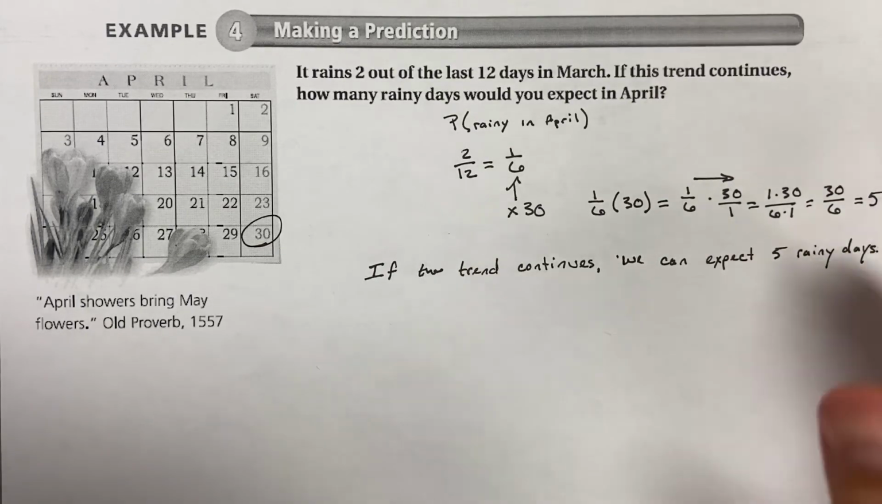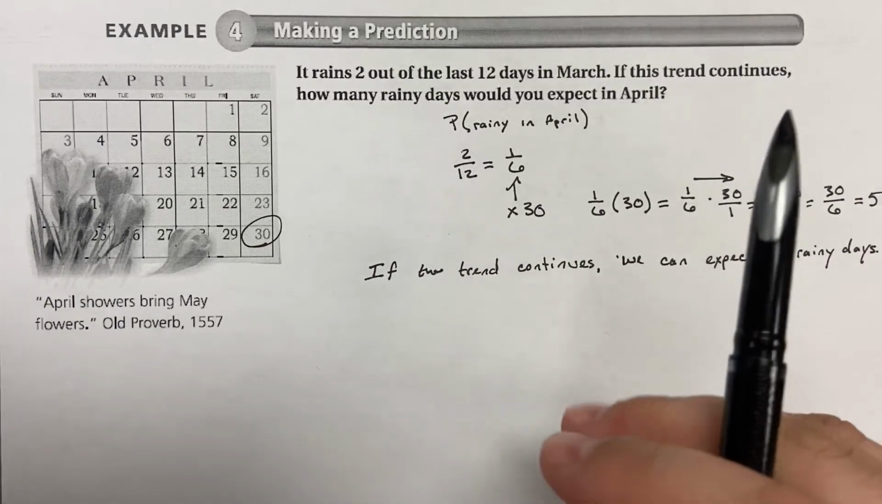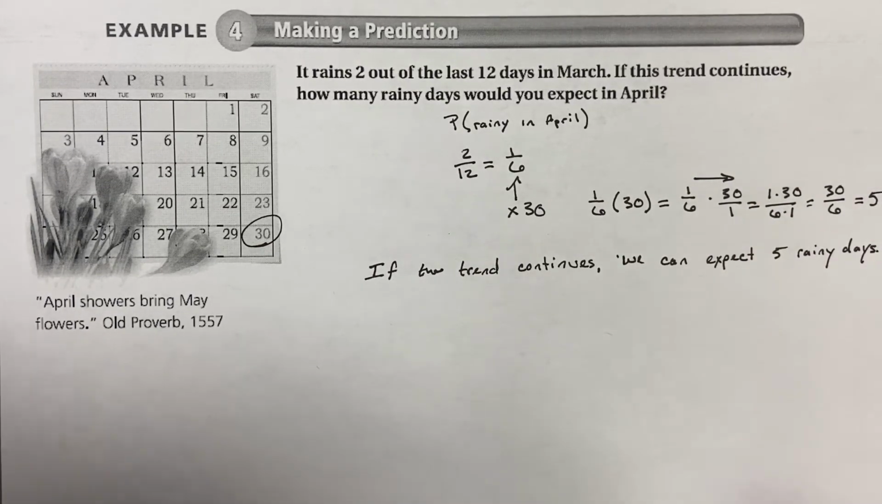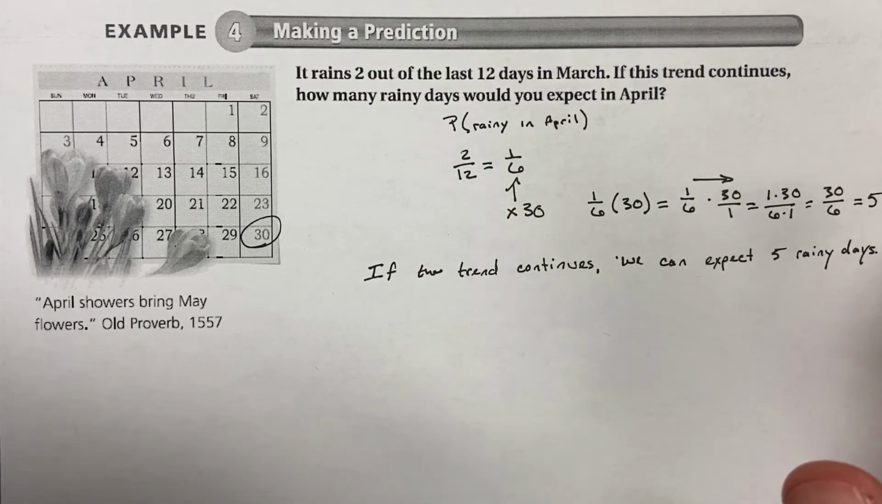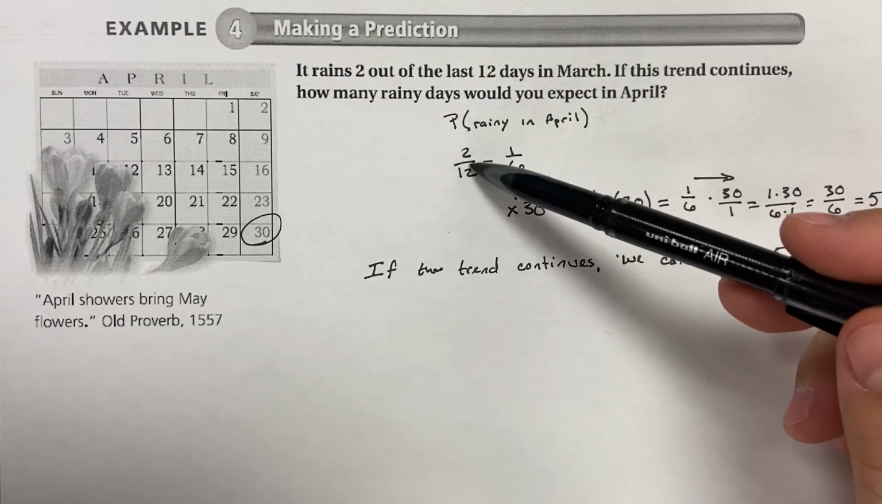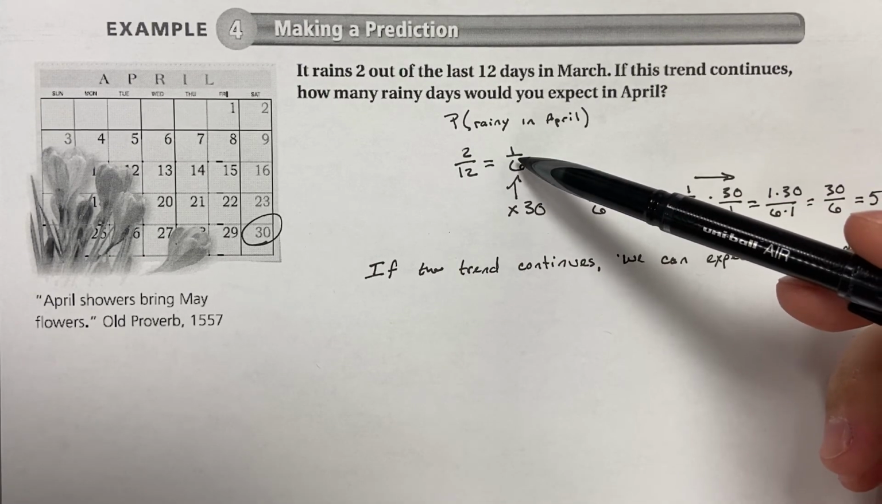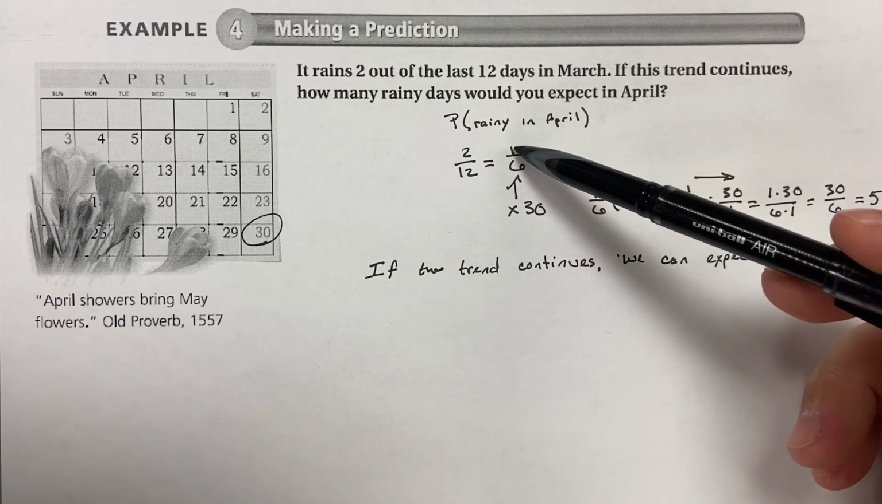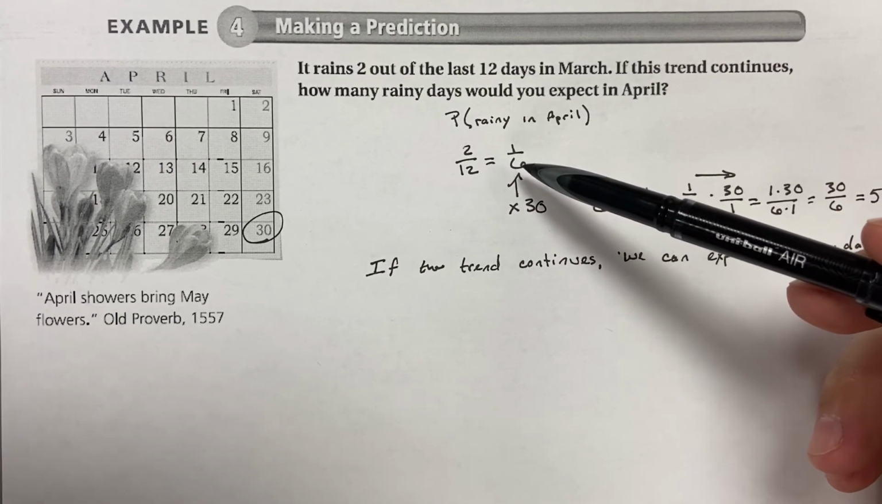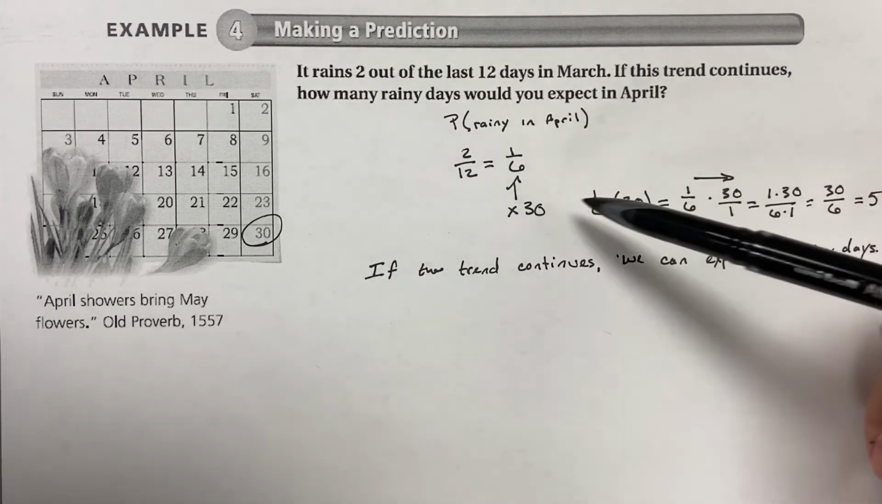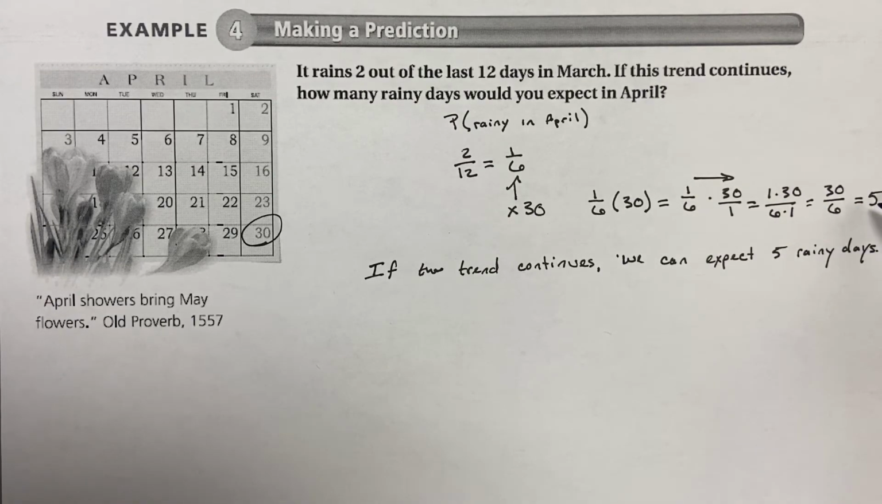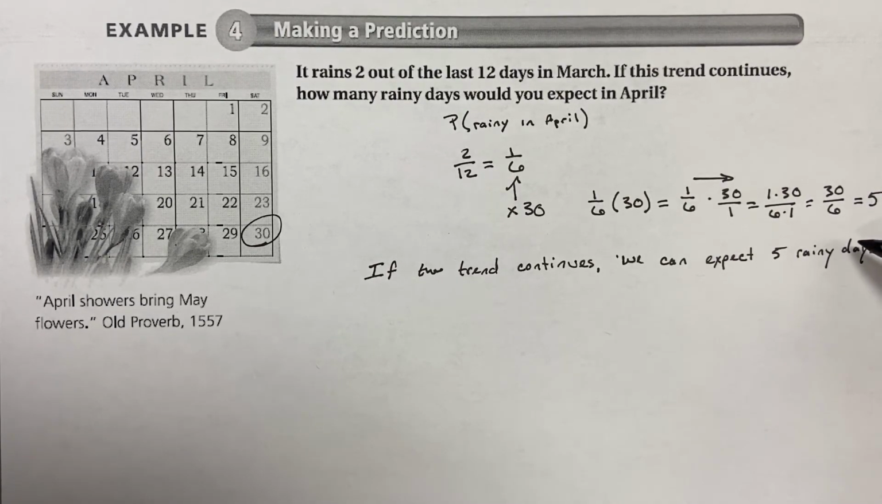We don't need the entire time of March. We don't need to know what happened last year. We don't need to know how many butterflies or kangaroos there are in Australia and Japan. We don't need any of that. We just need to know that 2 out of 12 days in March had rainy days. Therefore, 1 out of 6 is the same ratio when simplified. And we can use that to figure out that we can expect 5 days. We could be off, we could be right on, it doesn't matter. We could expect 5 days.